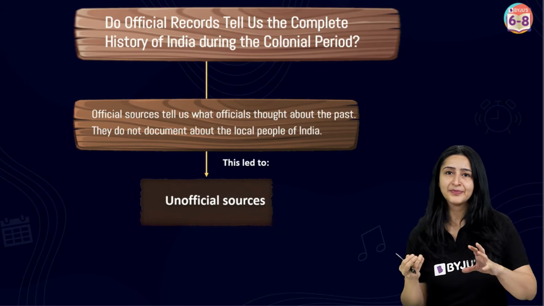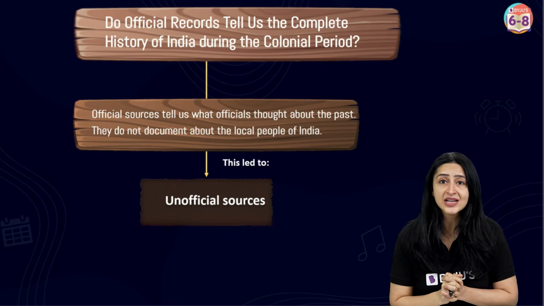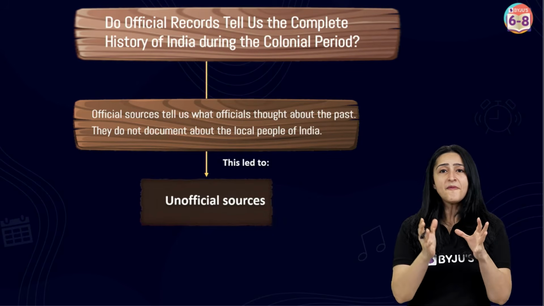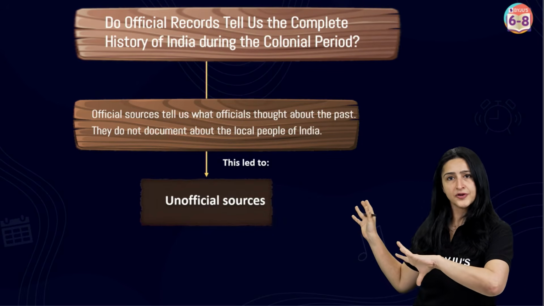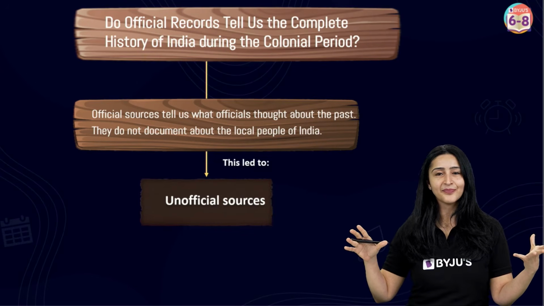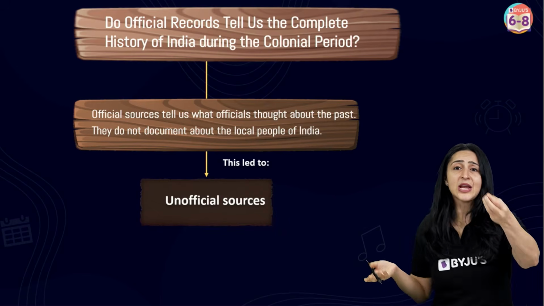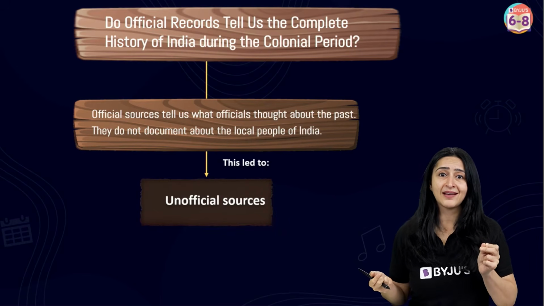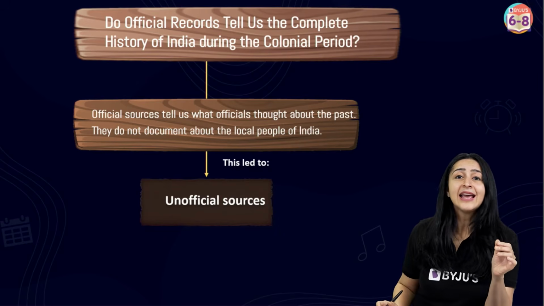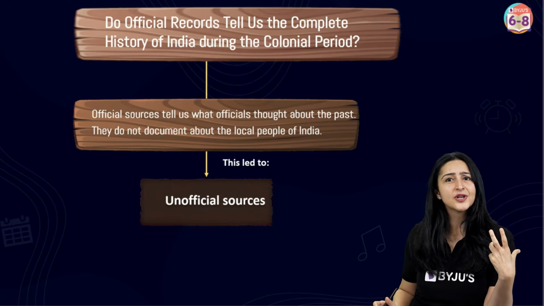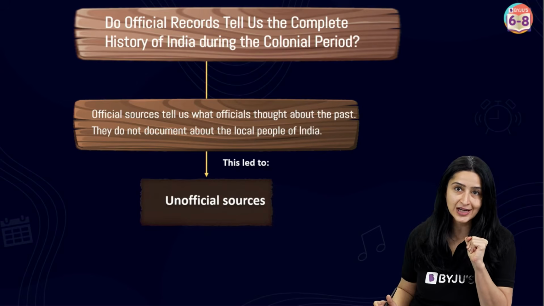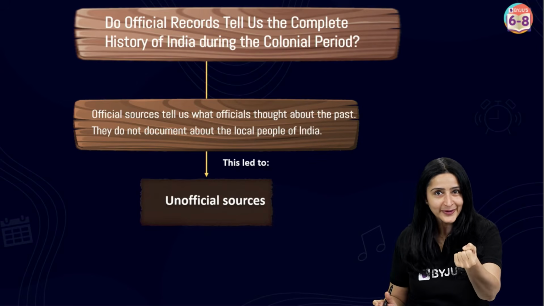Do you remember that earlier we studied that history depends on the perspective of the people who are looking at it, right? So obviously, if we go through, say, the official records of the Britishers, do you think that we're going to know the complete history of our country? No, we won't, because it was recorded from their perspective and has a high chance of being biased. And that is why these sources were not sufficient to serve as a source to know the accurate or the reliable history of India. You needed more, right?